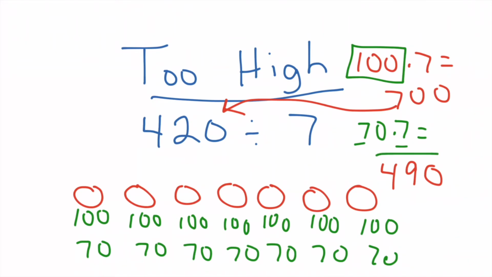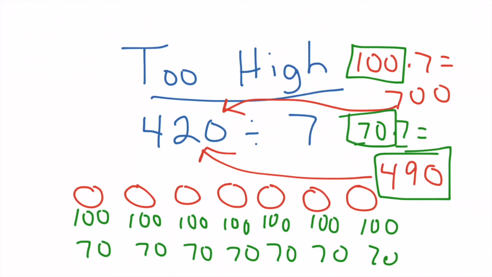So I could also say that the number 490 is bigger than 420, which tells me again that 70 must also be larger than my possible number.